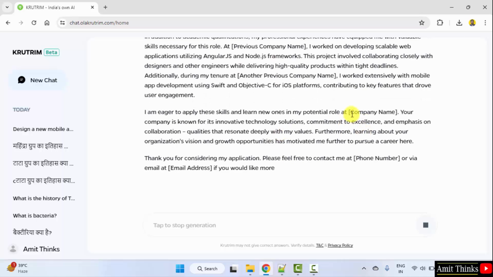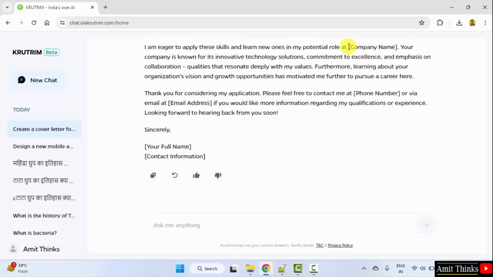Okay, herein you can mention the name of the company you are applying to here, and your contact number also. Here your full name and contact information would be added. Also your email ID would get added here. You can copy it from here and edit.